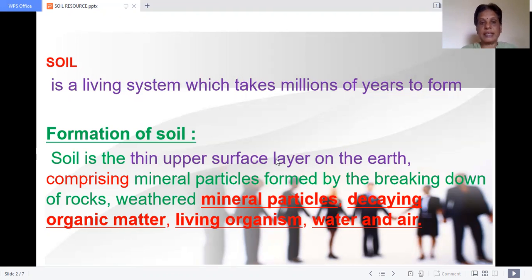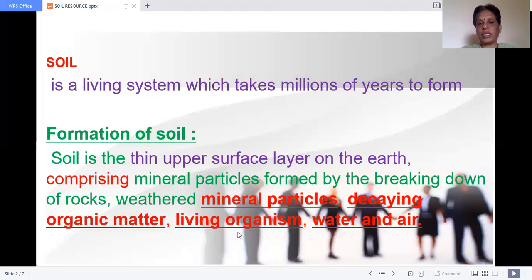What does soil consist of? It comprises mineral particles, decaying organic matter, living organisms, water, and air. Weathered mineral particles, decaying organic matter. We add these now to increase the fertility of the soil. We put many green leaves to get decayed, and manure will till.